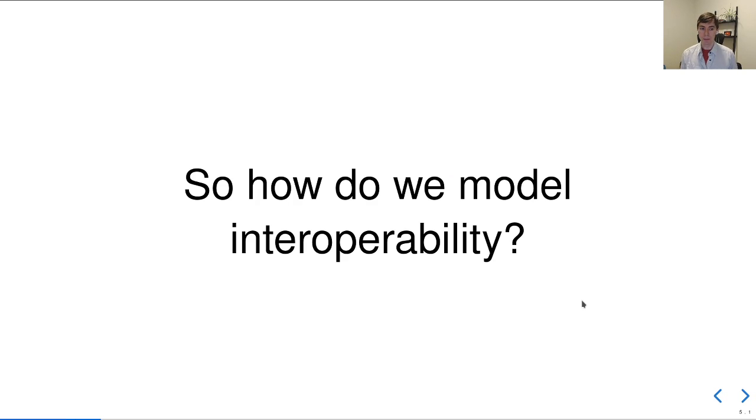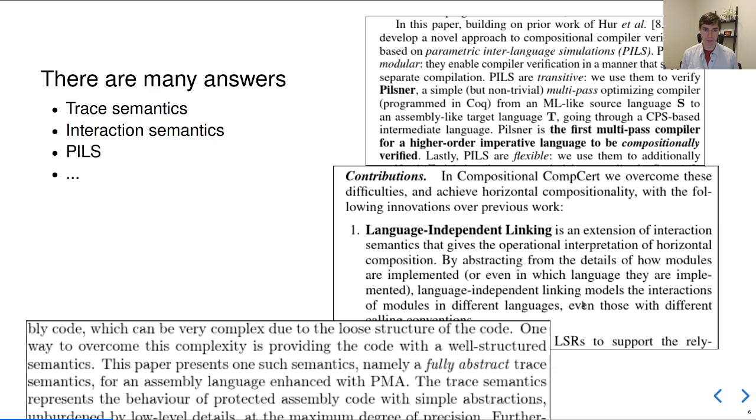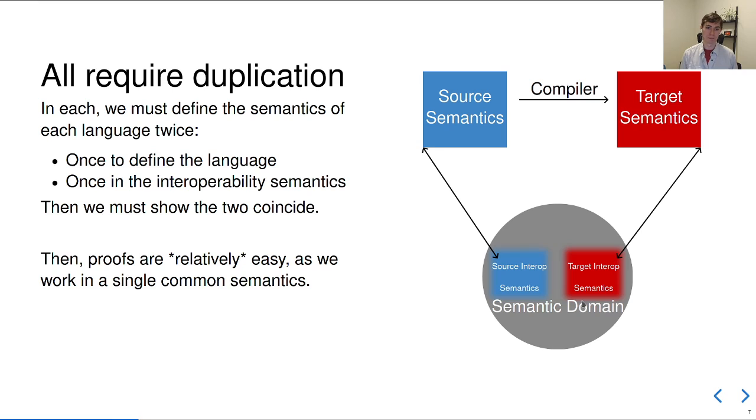Well, the problem is there are many answers, and all of them are obnoxious to work with. Just off the top of my head, these are a few of the techniques I've seen as contributions in the compositional and secure compilation literature. We have trace semantics, interaction semantics, parametric interlanguage simulations. Each of these is a technique that abstracts the details of the source and target language to enable compositional reasoning between source and target components. They have their pros and cons, but all of them have one thing in common: they all require some duplication of semantics. We start out with our source and target semantics, and we end up duplicating some of those semantics in whatever semantic technique we're using to model interoperability.